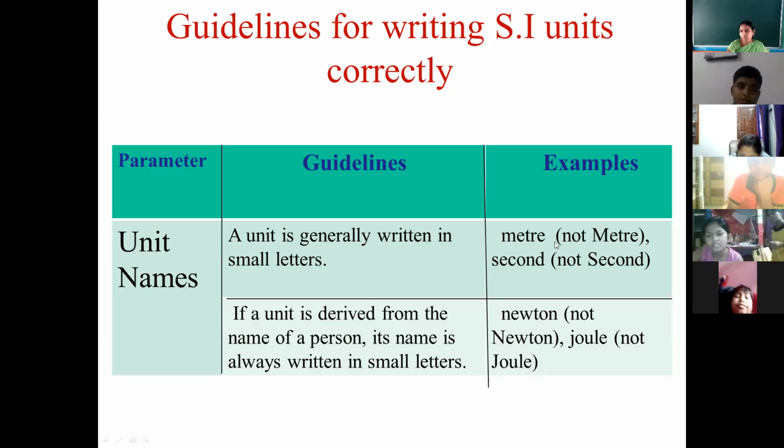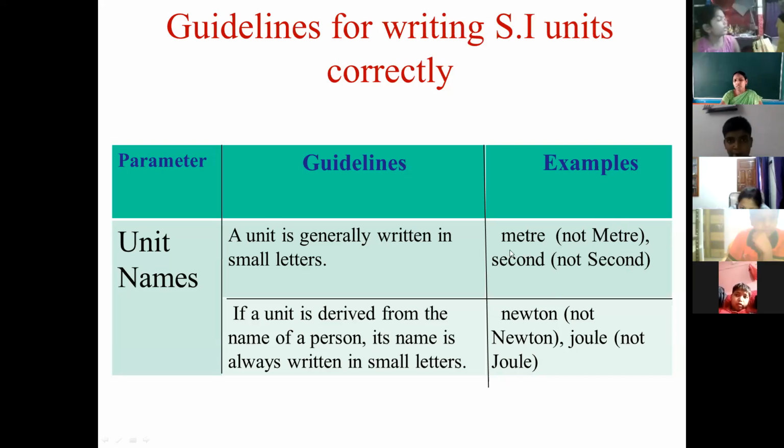Okay. For example, meter. The SI unit of length is meter. And when we are writing the spelling of meter, we write M-E-T-R-E, meter, and all letters must be small letters. If we write capital M, then ETRE, this is a wrong way to write the unit. So whenever we are writing the full name of the unit, we must write in small letters, not in capital.